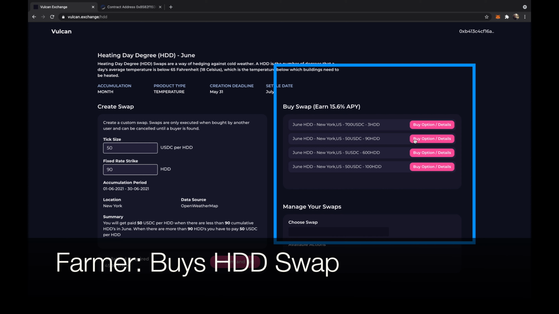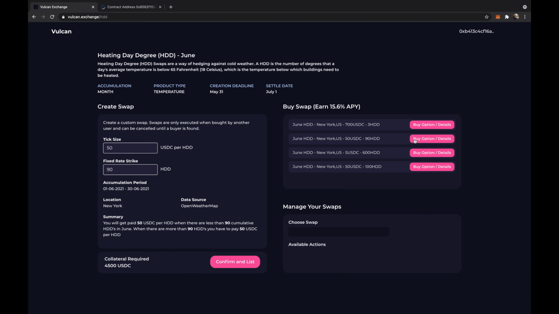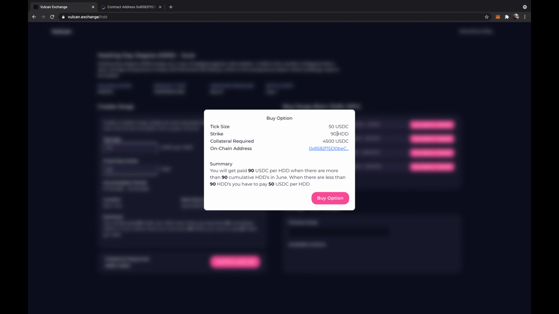So I just switched accounts, and now on the right I can see all the available swaps that were created, and I can choose which one I want to buy. So let's buy the one we just created. I can click on buy option / see more details, and this will give me more information about basically what I'm signing up for. So if I buy this, I will get paid $90 per HDD when there's more than 90 cumulative HDDs in this particular month. So I'm taking the opposite bet.